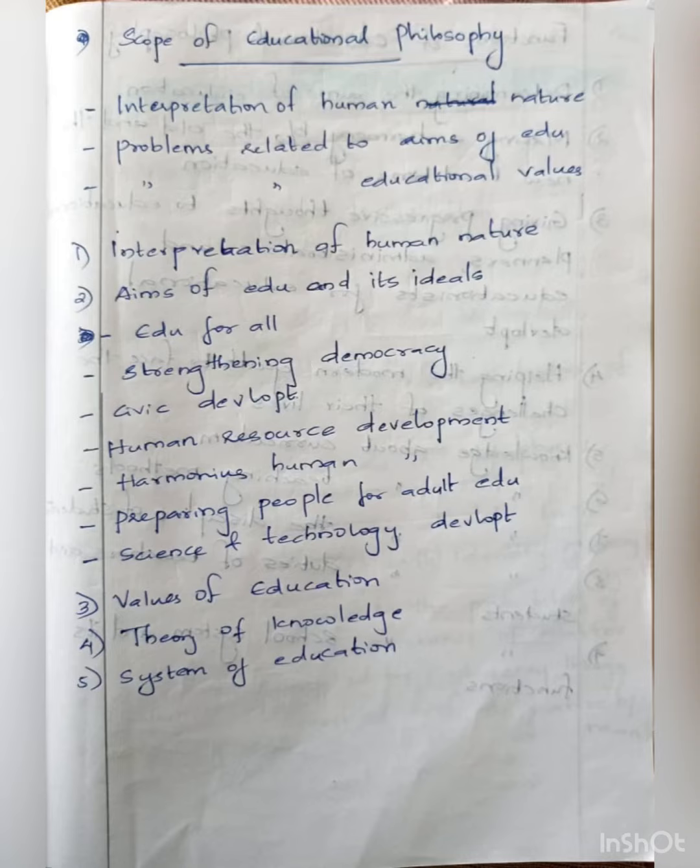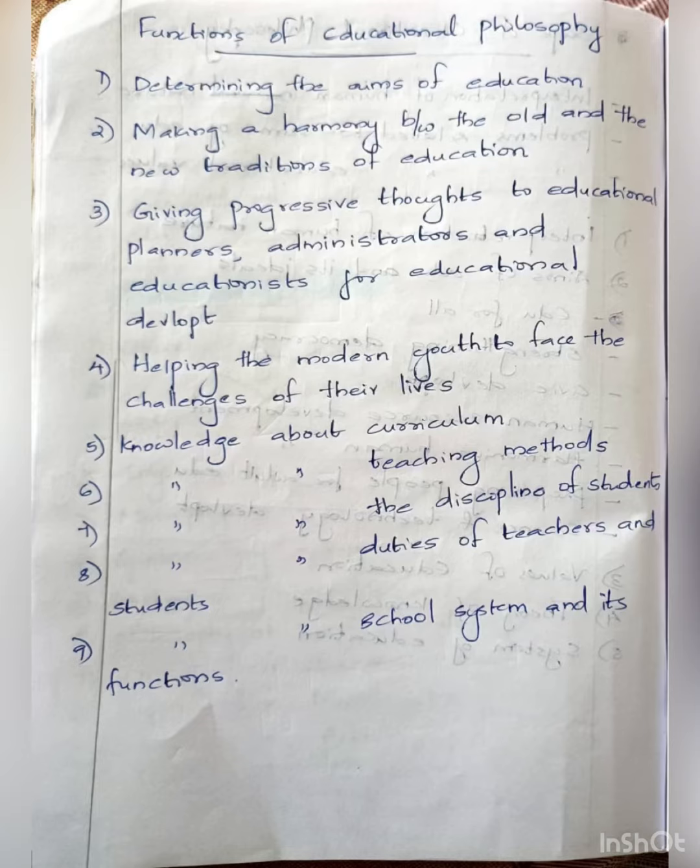You should elaborate these for points 1, 2, 3, 5. You should elaborate, that is interpretation of human nature, aims of education and its ideals. For aims of education and ideals, I have given already 7 to 8 points. You should elaborate with those points. Then comes values of education, theory of knowledge and system of education. You should elaborate with these points. Next comes functions of educational philosophy. Here we have 9 points. You should elaborate with each and every point.